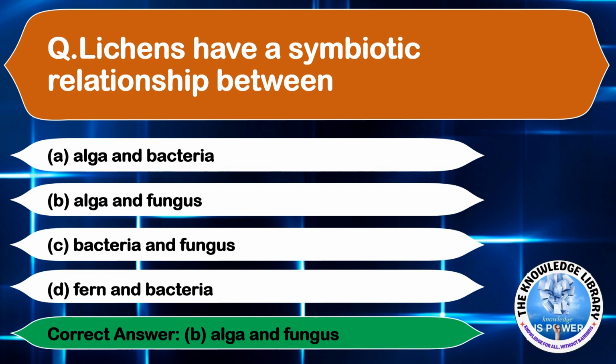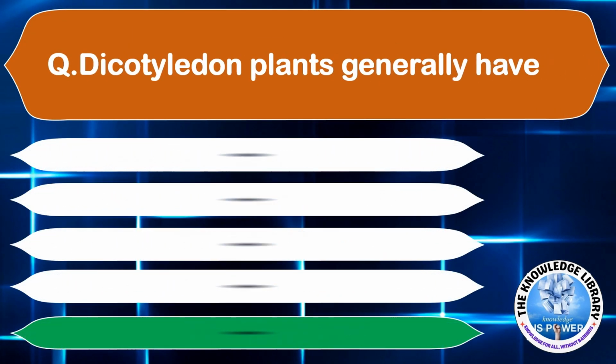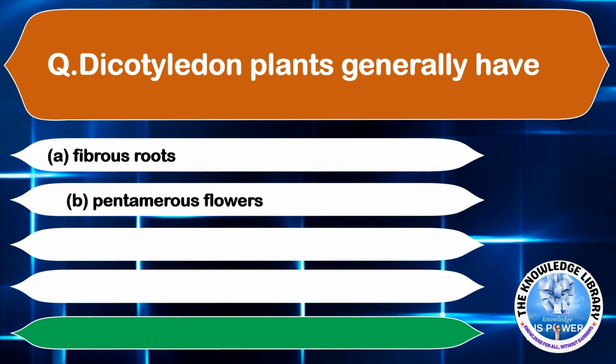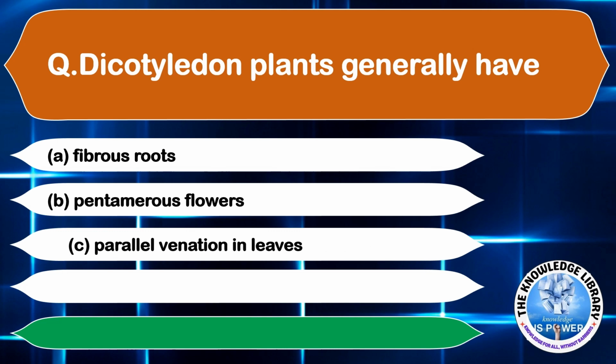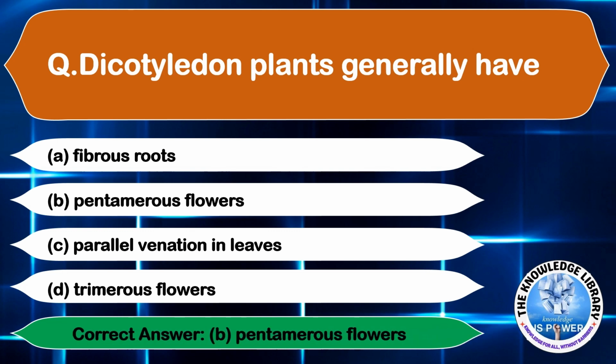Moving on to the next question. Dicotyledon plants generally have option A fibrous roots, option B pentamerous flowers, option C parallel venation in leaves, and option D trimerous flowers. The correct answer is option B pentamerous flowers.